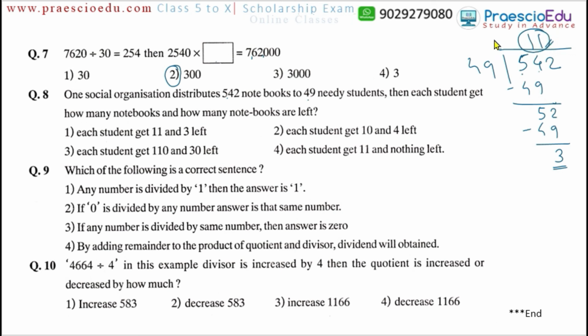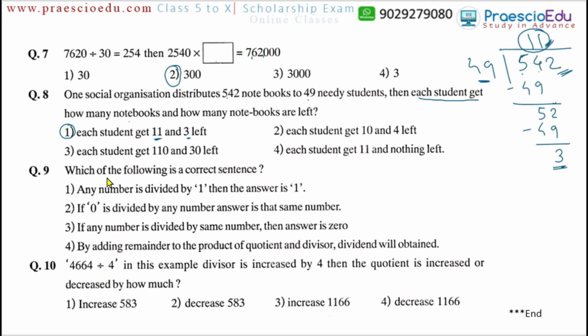This quotient gives the number of notebooks to the students, because these are the number of students and these are the total notebooks. So the number of notebooks each student gets is 11, and after this the notebooks left with the organization are 3. So option number 1, each student gets 11 and 3 are left. Each student gets how many notebooks, that is 11, and how many notebooks are left, that is 3. So option number 1 is the correct one.